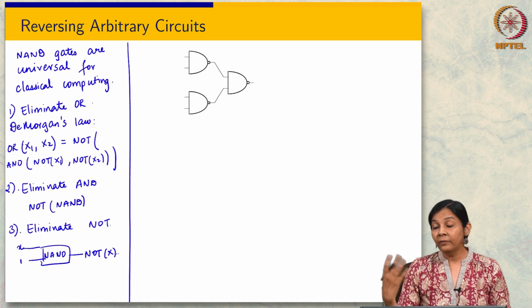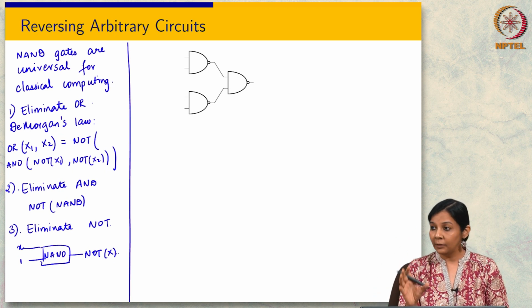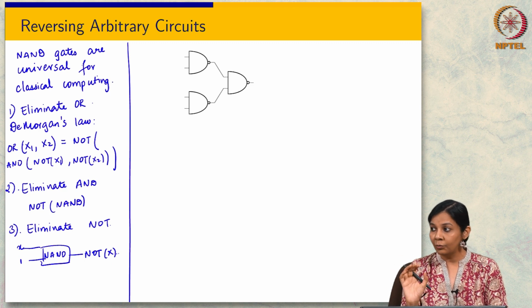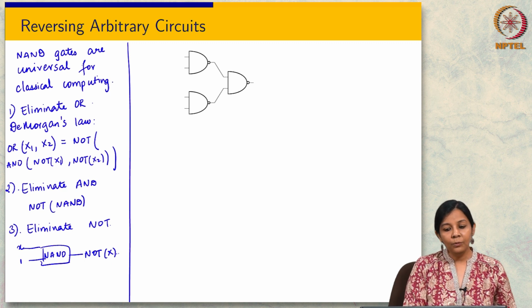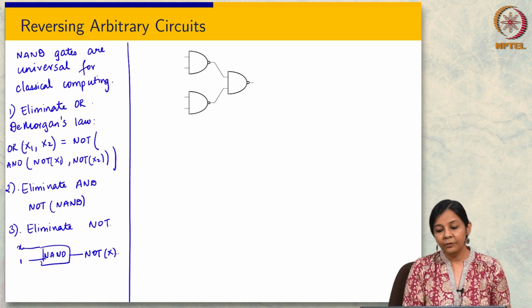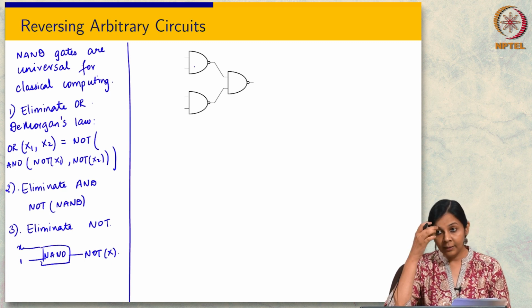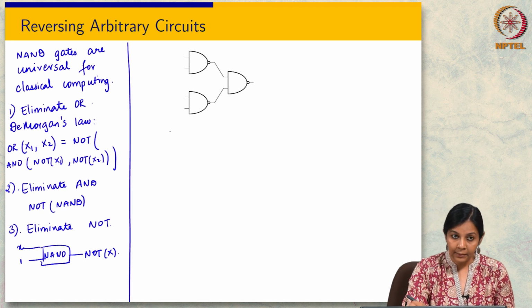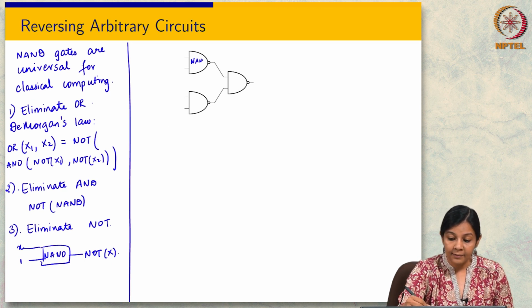Moreover, for NAND gates, we saw a nice reversible way to simulate them. We can use the unitary transformation in order to capture that. In fact, we saw that unitary in one of the previous classes. So now here's another small example. These are 3 NAND gates. Can you draw the reversible implementation? Again I'll do it here, but I'd like you to do it yourselves. All these 3 are NAND gates.